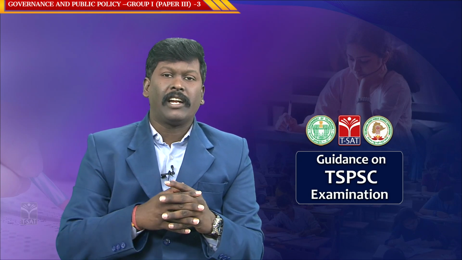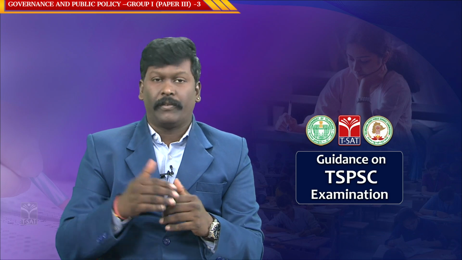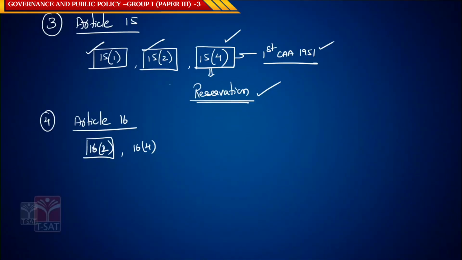The next important article we have is 16 clause 4. Now what is this 16 clause 4? It talks about reservations.